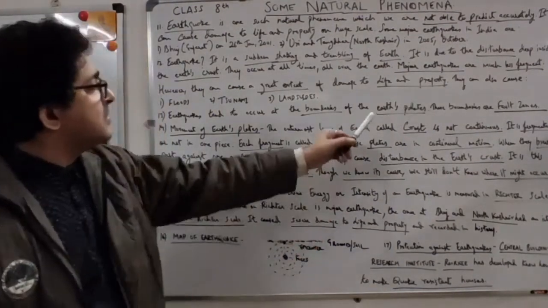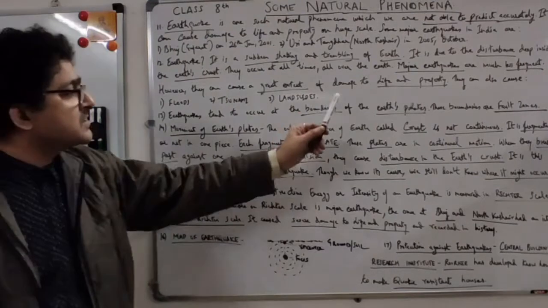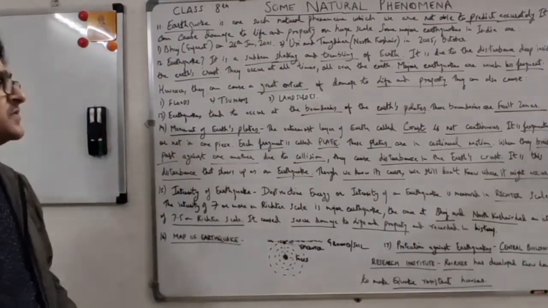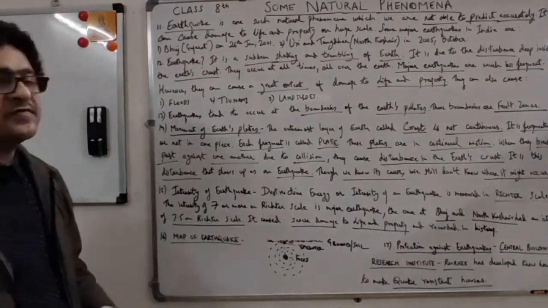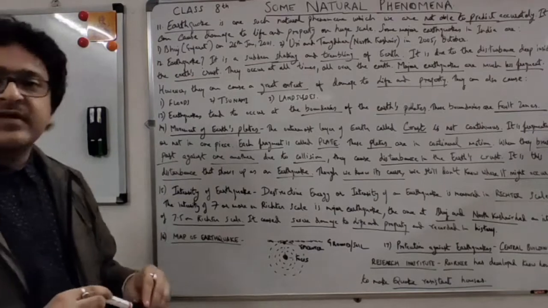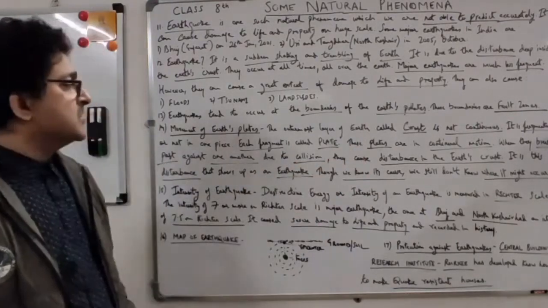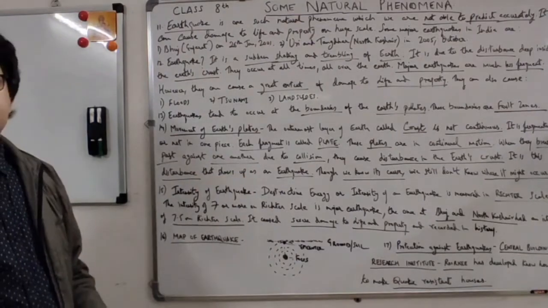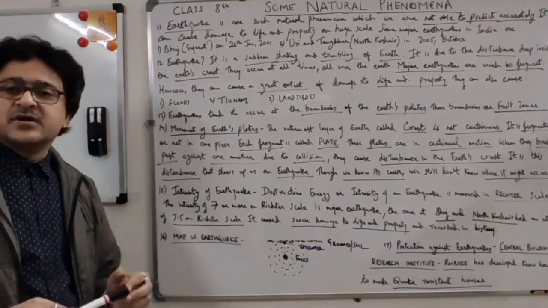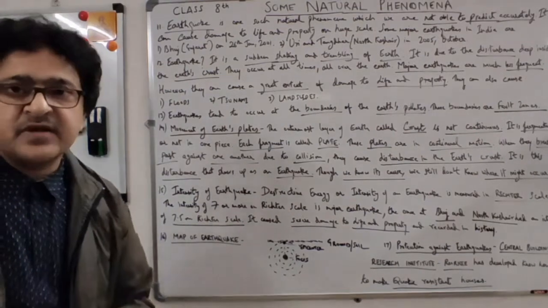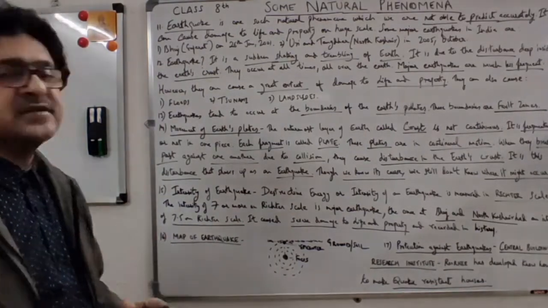Now you understand where the earthquake occurs: at the Earth's plate. And what's an Earth plate? An Earth plate is the part of the crust which is fragmented, which is not in one piece. So basically a lot of plates together make the crust. This is how you will understand. Each fragment is called a plate.